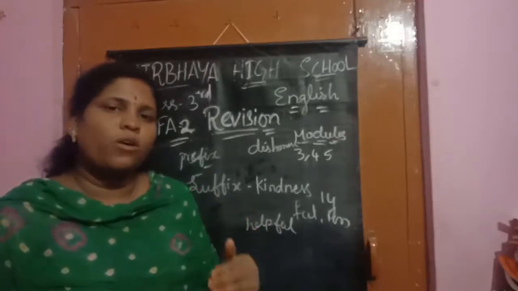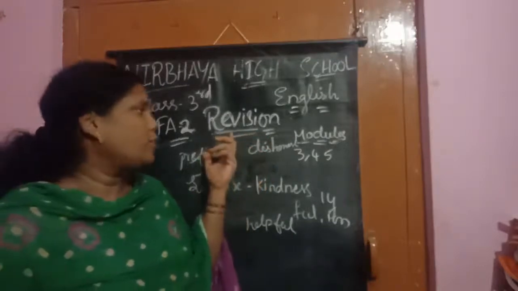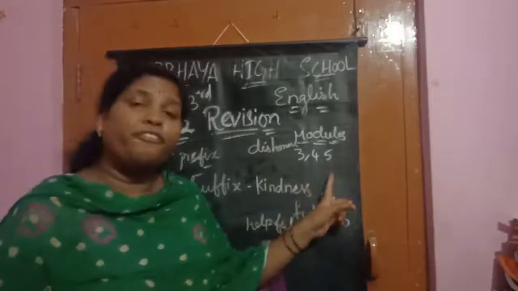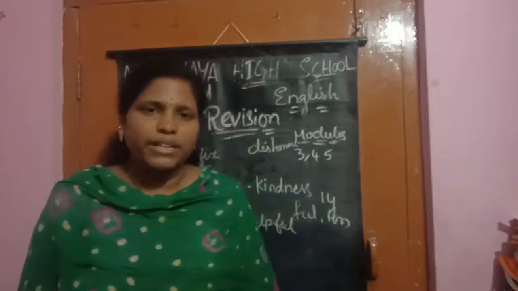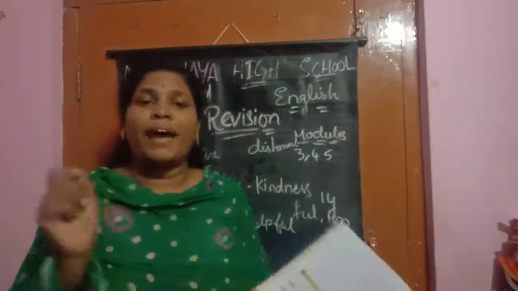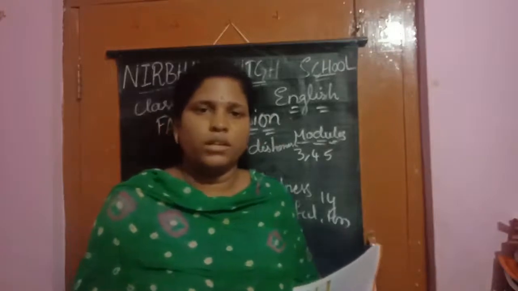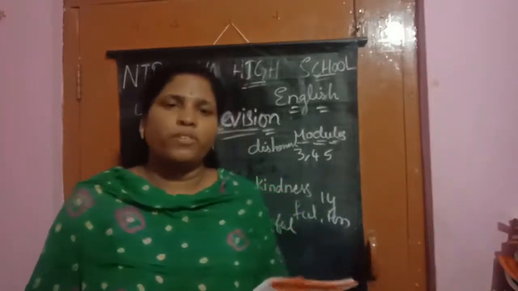Now, what is there in your homework book? You should write FA2 revision. Fold one page and write FA2 revision, and write down module 3, 4, 5 vocabulary part and module 5 formal and creative writing. Understood, children? Everyone will write it. I hope you will all practice in your homework books because FA2 exams are on from Thursday only. Yes, children? Yes or no? You will do it? I hope everyone will do it.